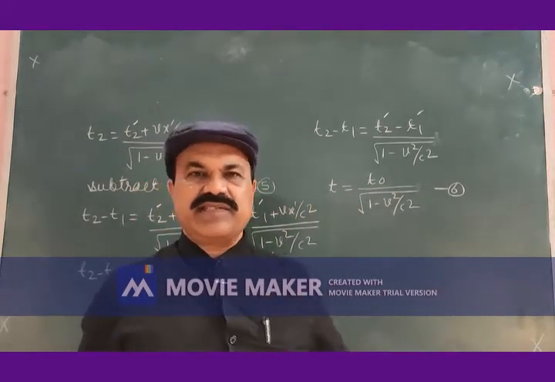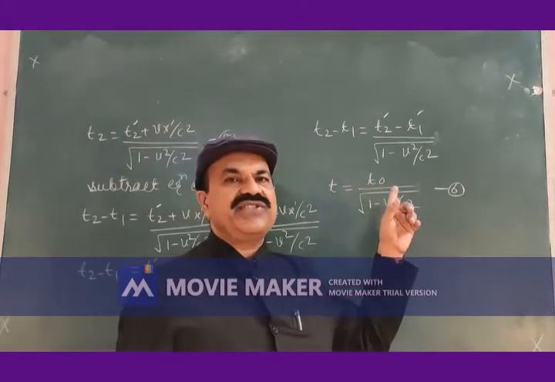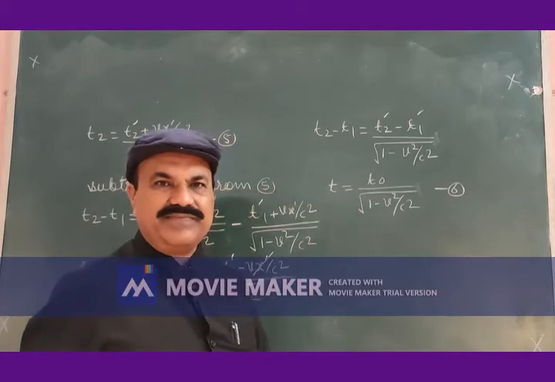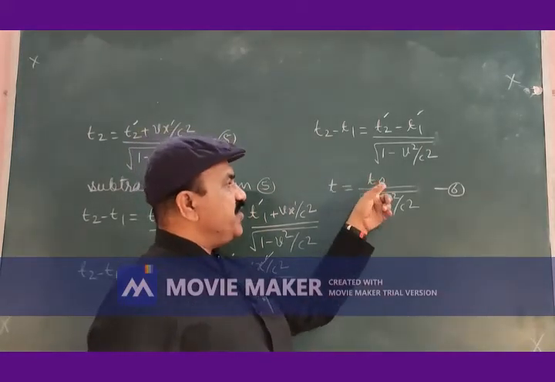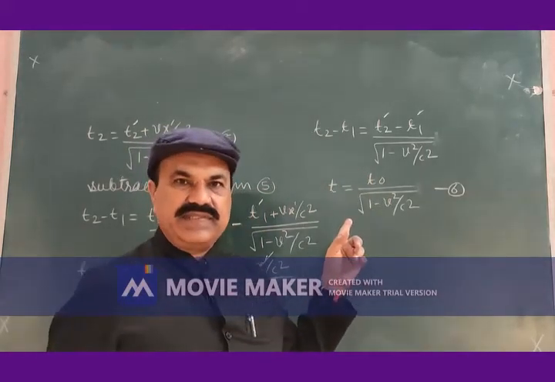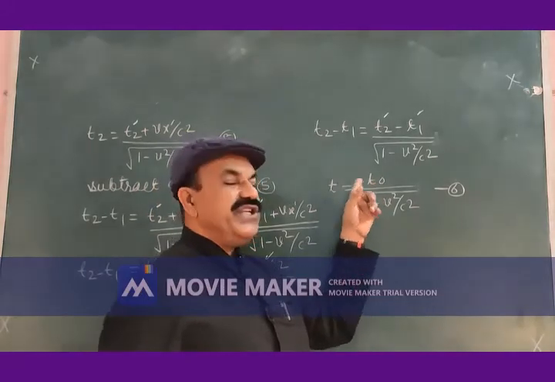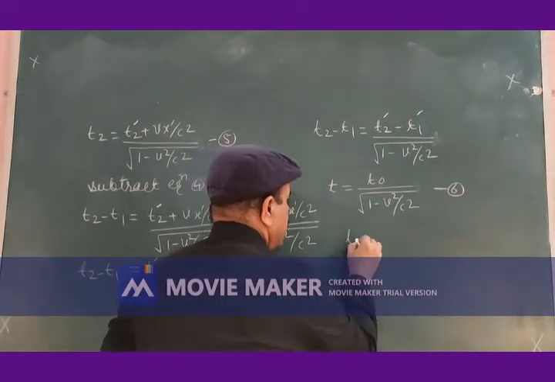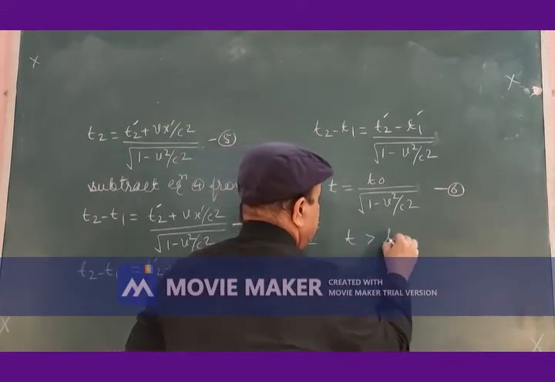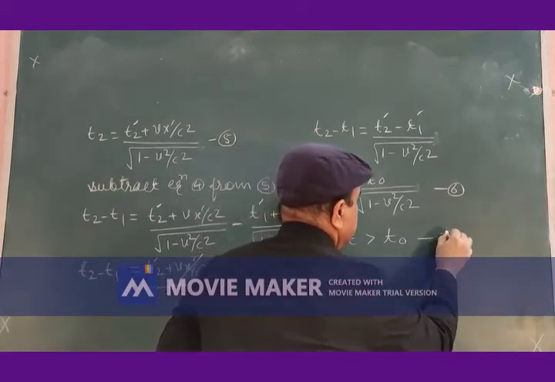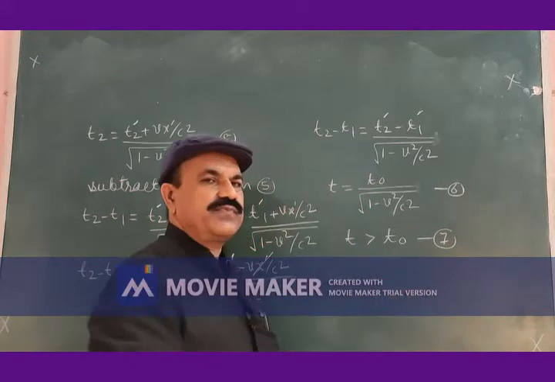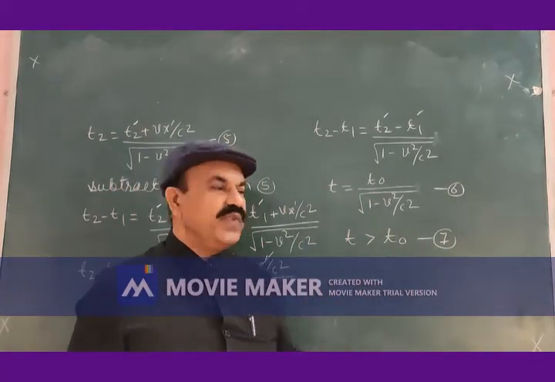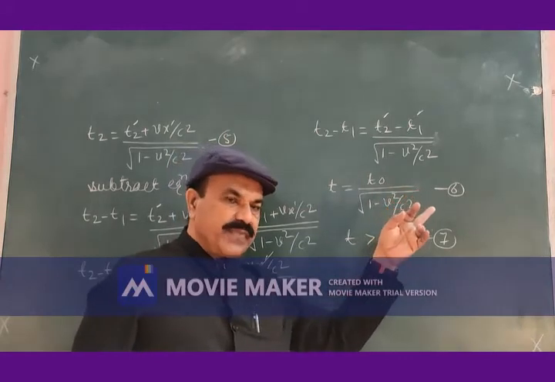What is the meaning of this? This T0 is multiplied by a number greater than 1, so that it will be equal to T. It means that T0 is smaller than T, or in other words, I may write T greater than T0 from equation 6.